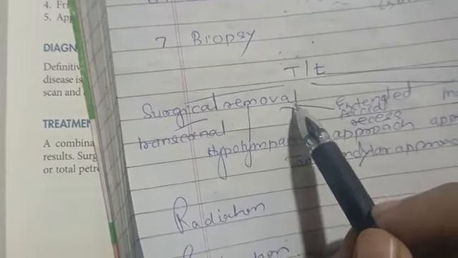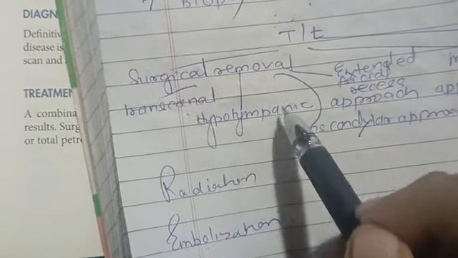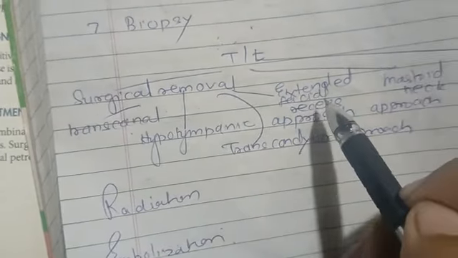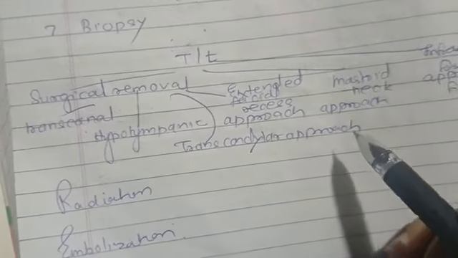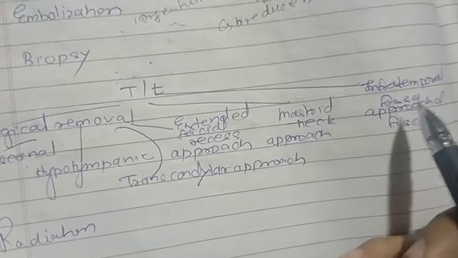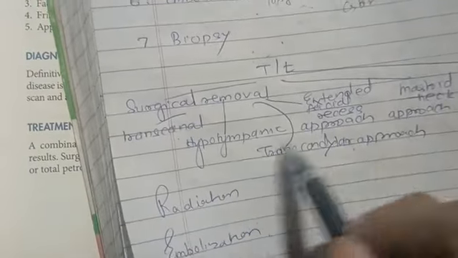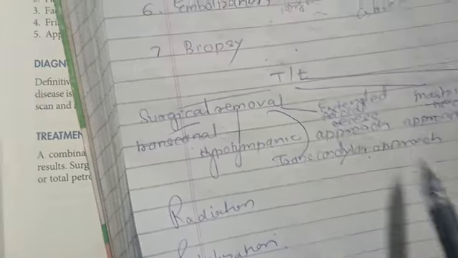Now talking about treatment, we have surgical removal, with the following approaches: transcanal, hypotympanic, extended facial recess, transcondylar approach, mastoid neck approach, and the infratemporal fossa approach. These approaches are studied in detail in surgery, so just knowing the names now is okay.